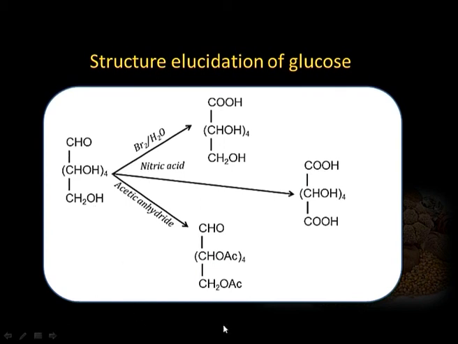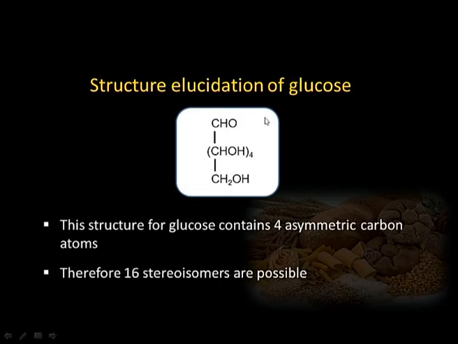Now, if this is the structure of glucose, then it has 4 asymmetric carbon atoms. And if there are 4 asymmetric carbon atoms, then 16 stereoisomers are possible, because we know the number of possible isomers is 2 raised to the power n, where n represents the number of asymmetric carbon atoms. So, 2 raised to the power 4 means 16 possible isomers, and out of those 16, only one represents the naturally occurring D plus glucose.